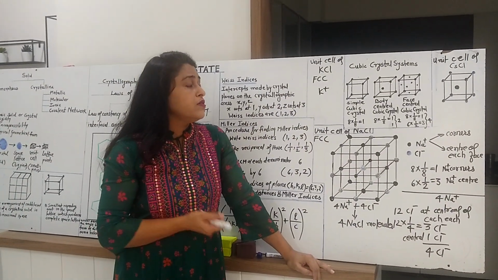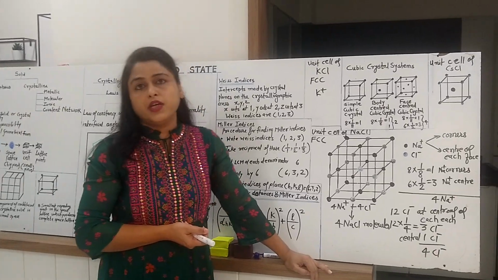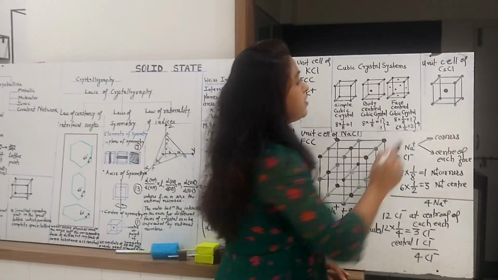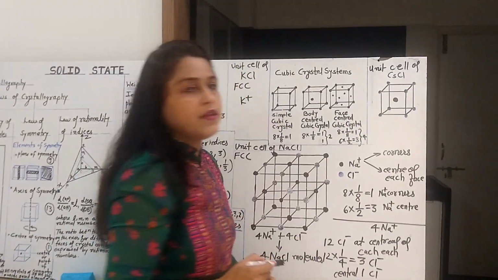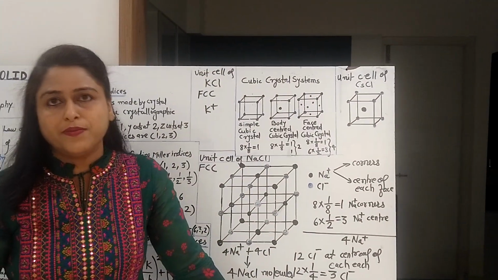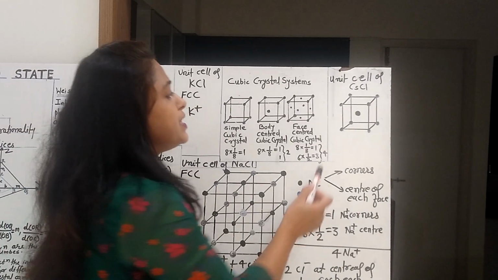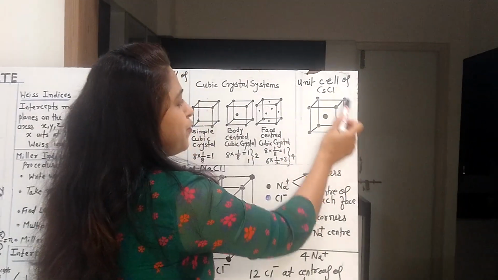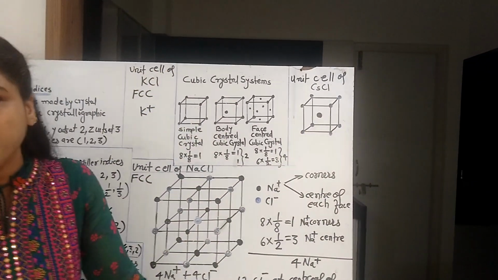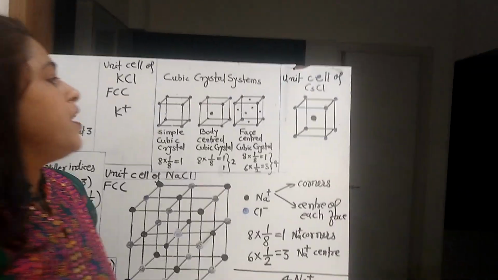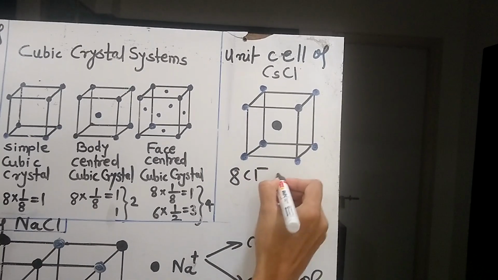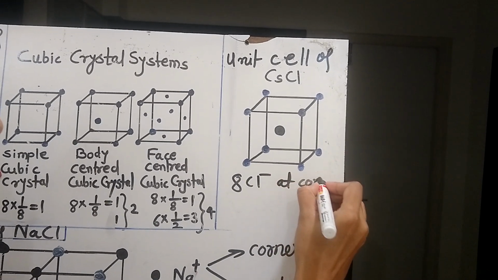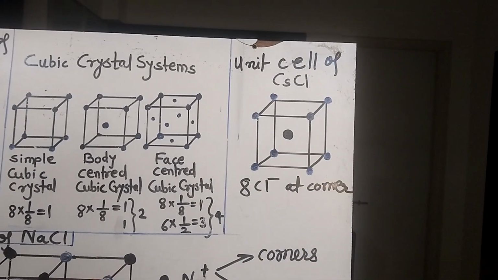One more structure is included in your syllabus, and that is the structure of the unit cell of CsCl. It is quite simple, because this is the simplest diagram, and as you can see, a total of 8 Cl- ions are present at the corners of this unit cell.